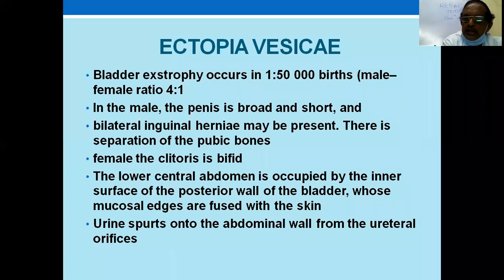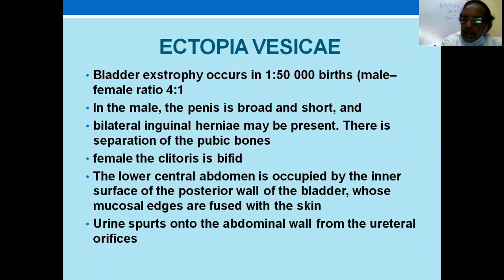The entire bladder mucosa stares at you with the ureteric orifices, and there is a severe degree of epispadias. Normally the urethral orifice is located at the tip of the glans. If it opens ventrally, it is called hypospadias. If it opens dorsally, it is called epispadias.